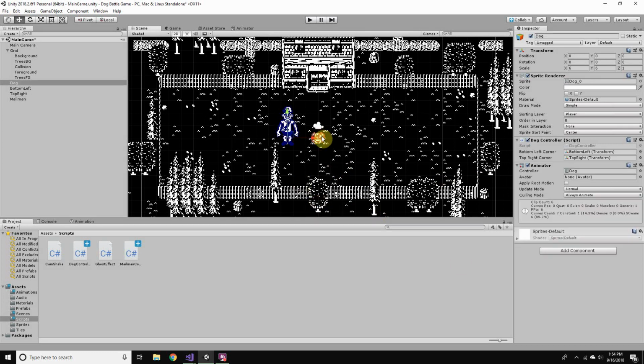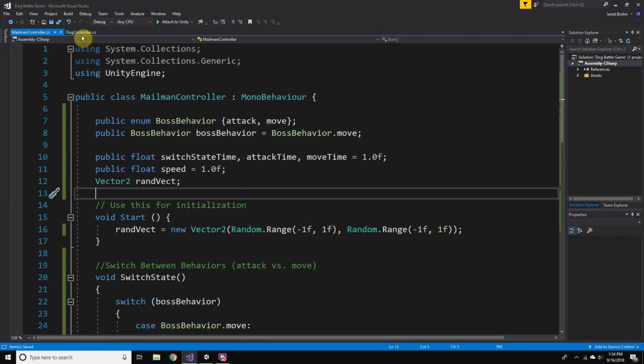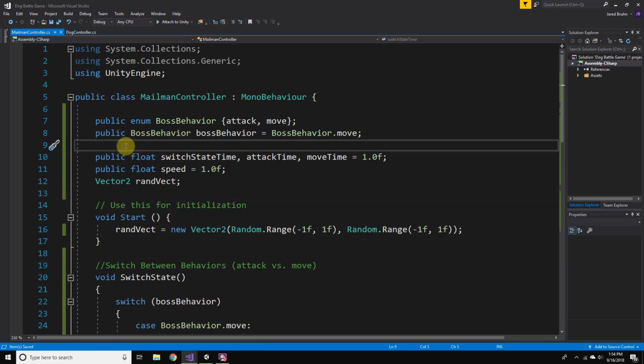The same thing that we did with the dog, where we defined a bottom left and a top right corner, we can also do with our mailman controller. So we'll feed in a public transform over here of the bottom left corner and the top right corner.